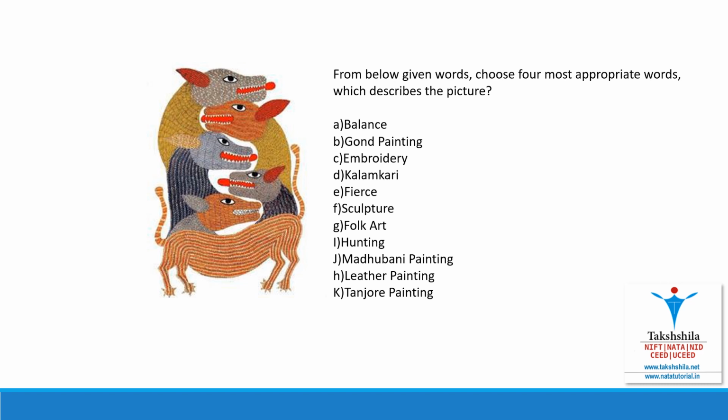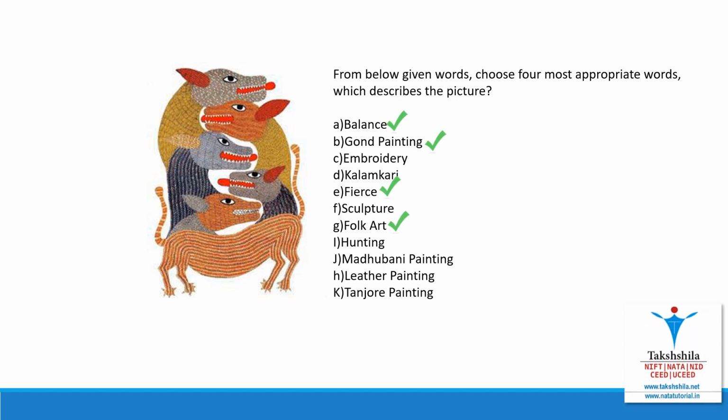Sculpture is a wrong option. Folk art is correct because this is a folk art painting. Hunting is a wrong option. Madhubani painting, wrong option. Leather painting, wrong option. Tanjore painting, wrong option. So the four correct options are balance, Gond painting, fierce and folk art. So guys, basically PTQs are testing our observation skills and general knowledge. So we should have good observation skills and good general knowledge on various topics to solve this kind of PTQs. Let's see another type of question.